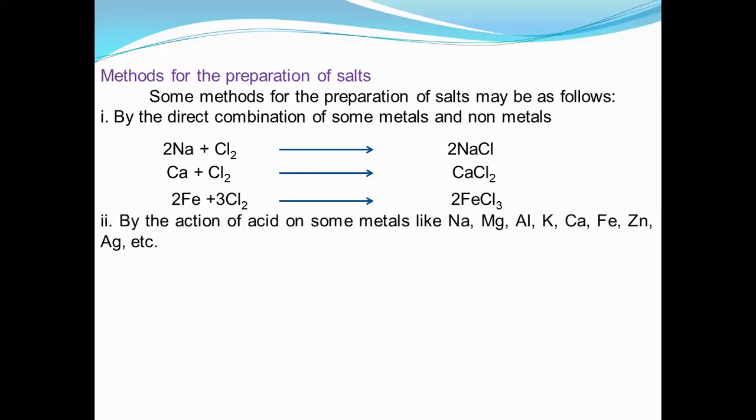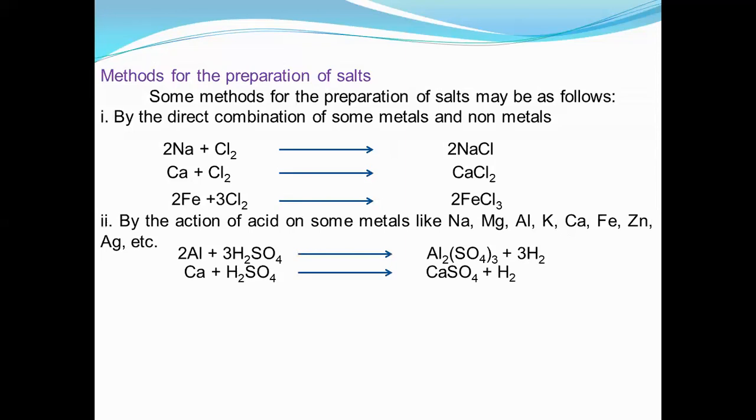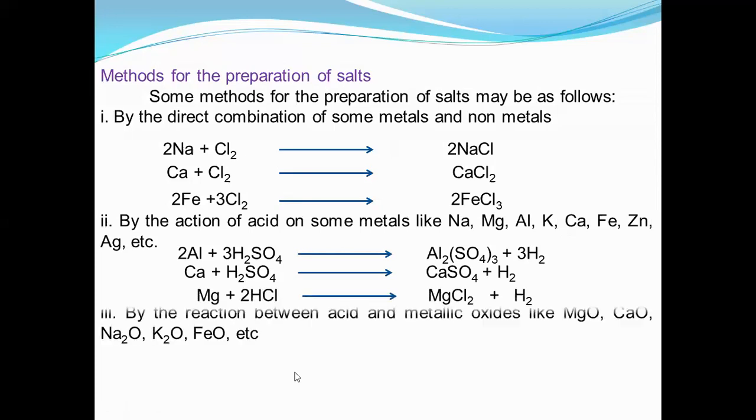After that, by the action of acid on some metals. If we treat metals with dilute acid, it gives you salt. When aluminum reacts with sulfuric acid, it gives aluminum sulfate and hydrogen gas. When acid is treated with metal, it will give you hydrogen gas. You are all well known about alkali, or we can say base. If you react acid with base, it will give you salt and water.